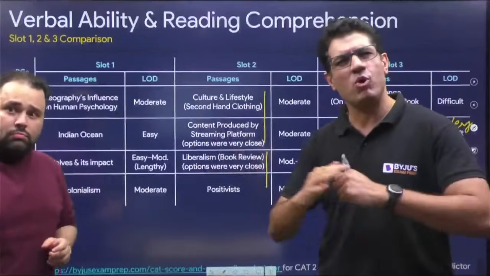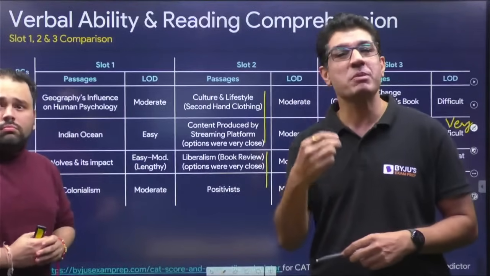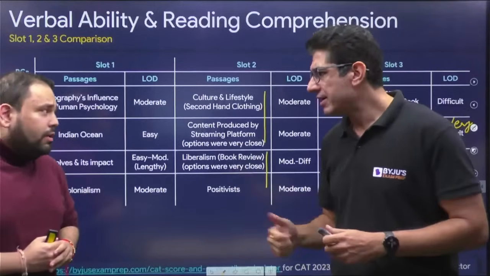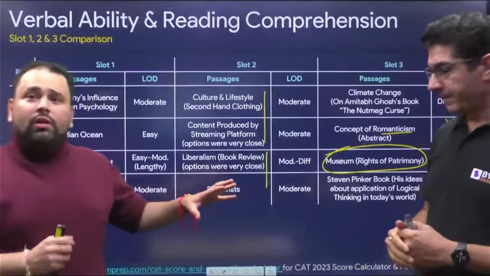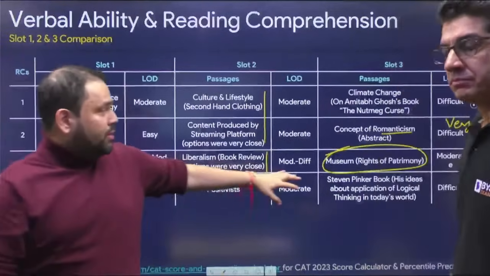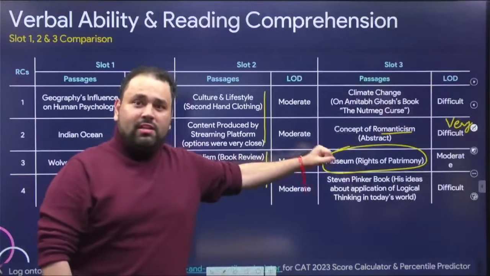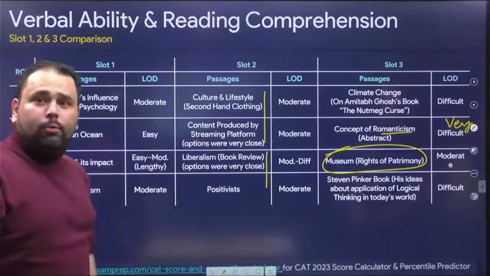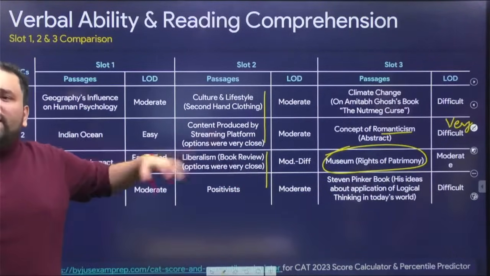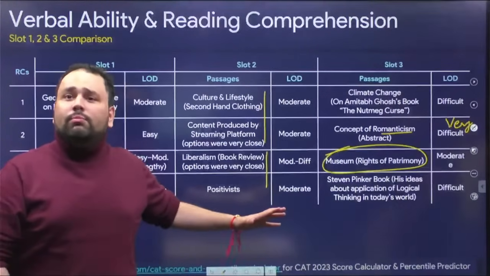In VA, more or less, I think slot 1 and slot 2 were equal, whereas slot 3 appears to be marginally more challenging than the previous two slots. Agreed. And that is what would lead to the normalization as well. That's how the normalization impact will come in, which probably means slot 3 will get the maximum advantage of normalization in VARC. Slot 2 after that, then slot 1. So that's how predominantly normalization would operate. So please do keep that in mind in case you're wondering how normalization will work. Okay? That's about it when it comes to VARC.